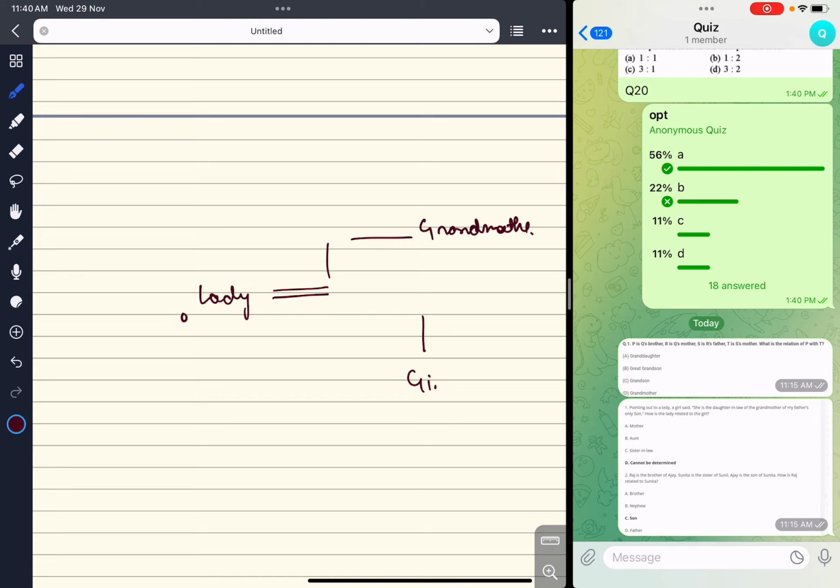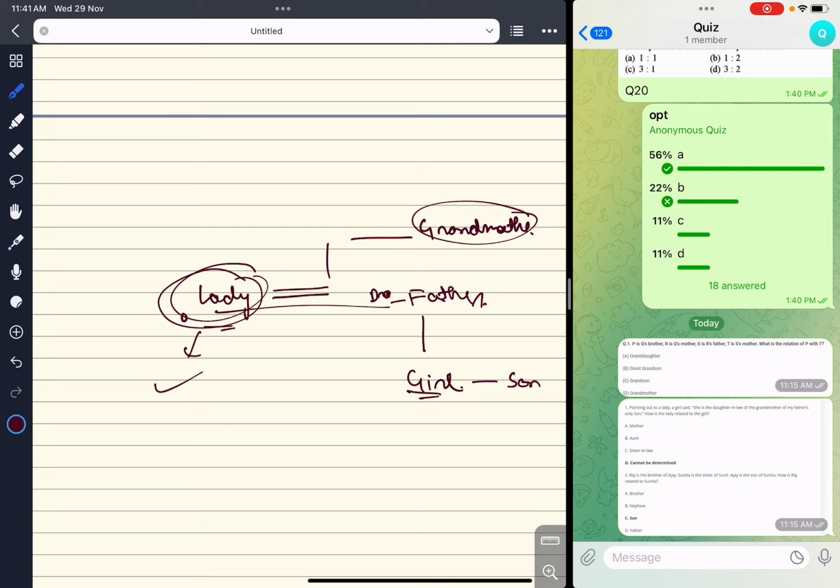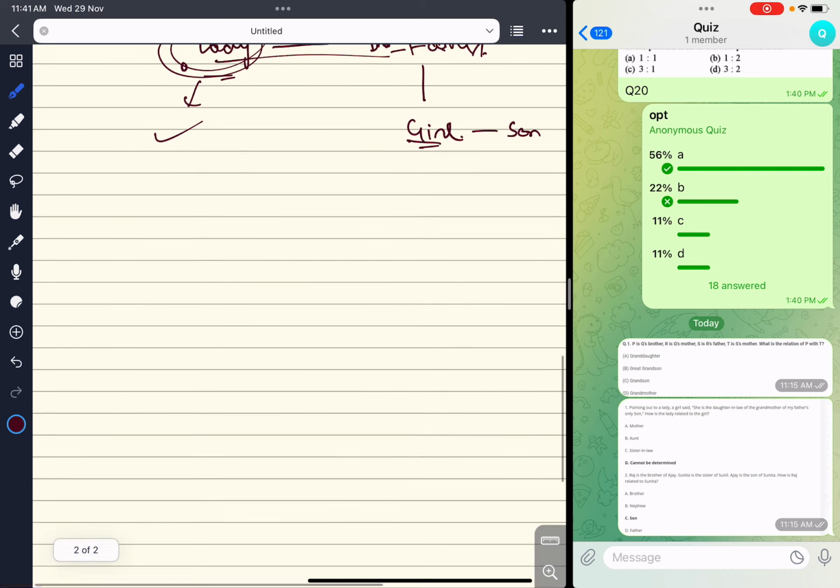So the girl over here. She is the daughter-in-law of my father's only son. Father's only son means there's a son, and here will be my father. So how is the girl related to the lady? I am the girl and here's the lady. This lady can be my mother, that is a possibility. In another case, if my father has a brother and she is his wife, then also she is the daughter-in-law of the grandmother. So this case is also possible. So the answer to this question is cannot be determined. A very confusing sort of question.